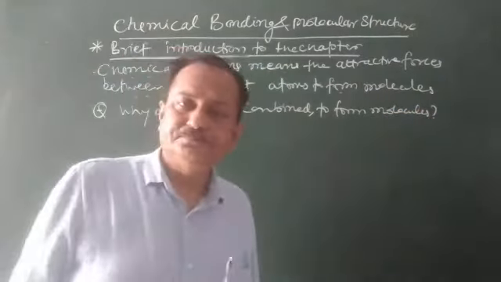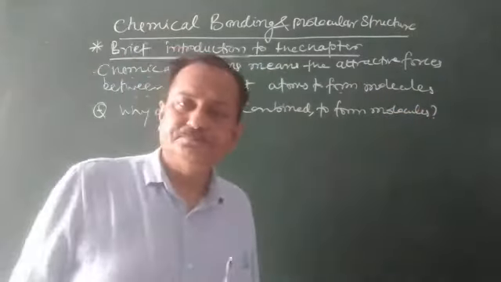Now, fourth is metallic bond. Fifth is hydrogen bond, which you will see later on in this chapter. Then sixth is a somewhat different type of bond, the Van der Waals bond. So these are some important ones which you should know. Now we will see them in detail in some parts.